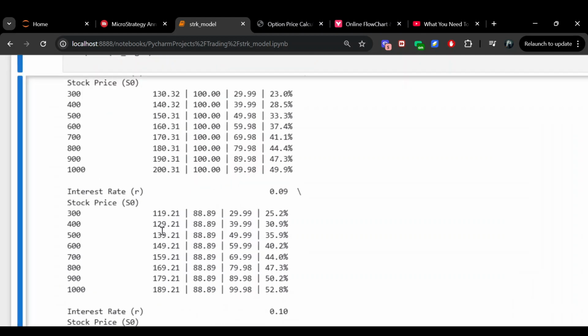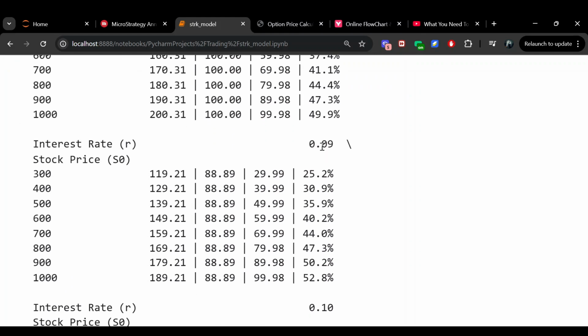All right, so this is still at 40 vol, 9% interest rate. And you can see that at a 9% interest rate, the value of the perpetuity starts to shrink like crazy, and the value of the option starts to dominate, and it actually becomes 53% of the value of STRK. But if MicroStrategy was trading lower, like at $300 per share, that option value is still only 25%, even at a 9% interest rate.